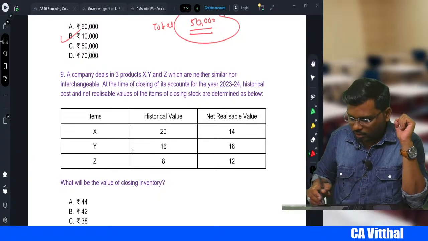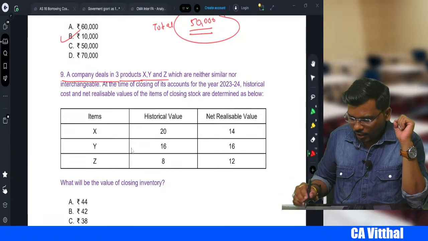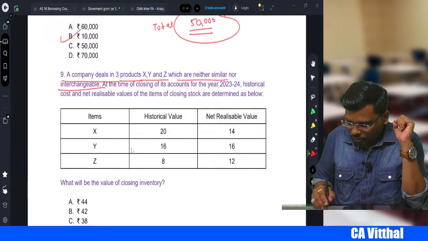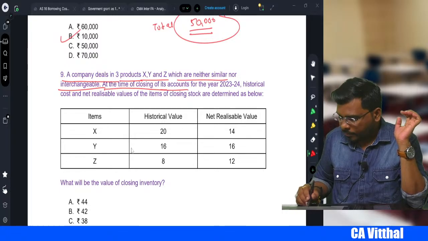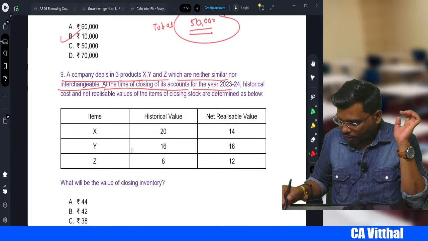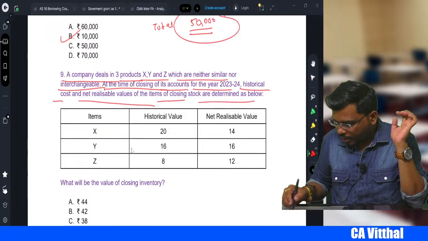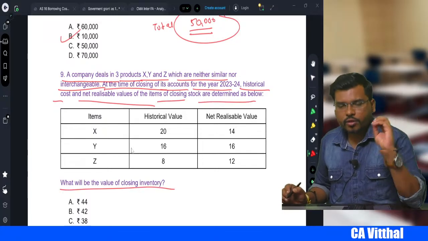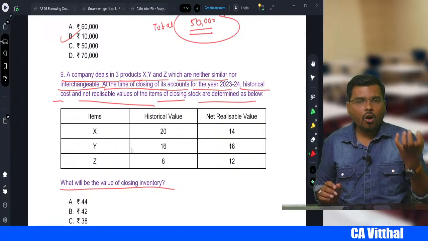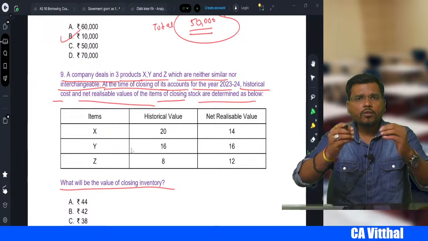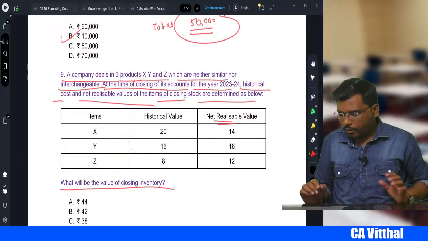Next, my dear student, a company deals in 3 products X, Y and Z which are neither similar nor interchangeable. At the time of closing of its books for the year 23-24, historical cost and net realizable value of the closing stock are determined as below. What is the value of closing stock? As per AS 2, inventory should be valued at cost or market price, whichever is lower, right? So in this case, market price means net realizable value, right?